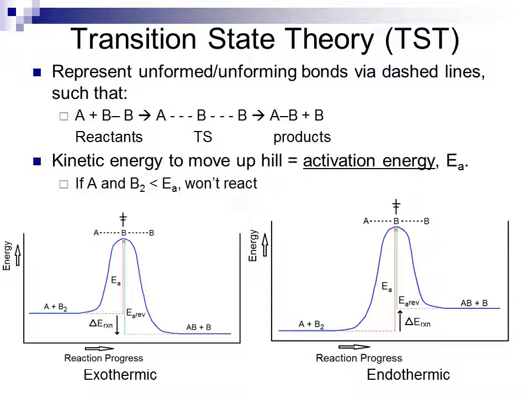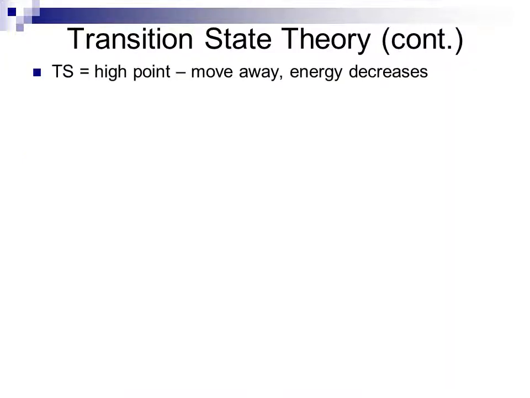So for an exothermic reaction, the reverse reaction has a higher activation energy. The EA reverse is larger than the EA. For an endothermic reaction, the reverse reaction has a lower activation energy, where the EA reverse is less than the EA. The transition state is the high point. As we move away from the transition state, energy will decrease.